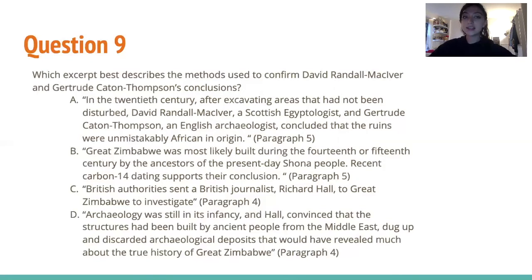We can get rid of C and D pretty easily because it mentions Richard Hall, and it's talking about investigations that were before McLiver and Caton Thompson's. We even see that the first two choices say paragraph 5, and then the last two say paragraph 4. So it's before we were even introduced to these two scientists that we're talking about now. So we can get rid of those pretty immediately. So the answer is B.